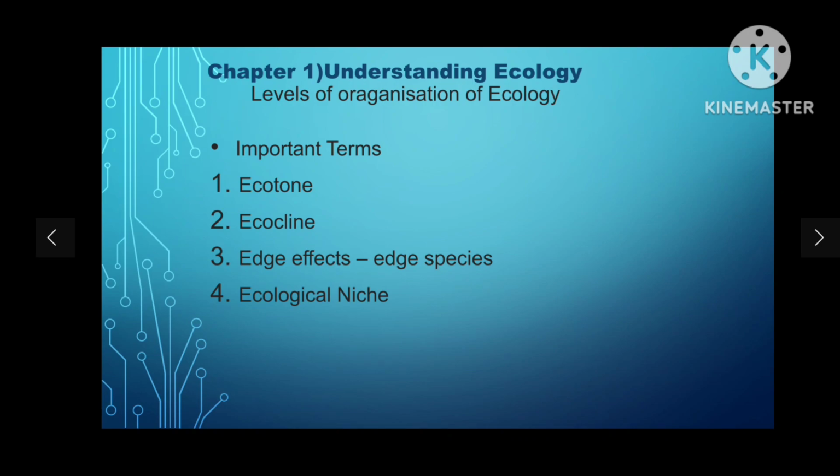The organisms which occur primarily or most abundantly in this zone are known as edge species. In the terrestrial ecosystem, edge effect is especially applicable to birds. For example, the density of birds is greater in the ecotone between the forest and the desert.